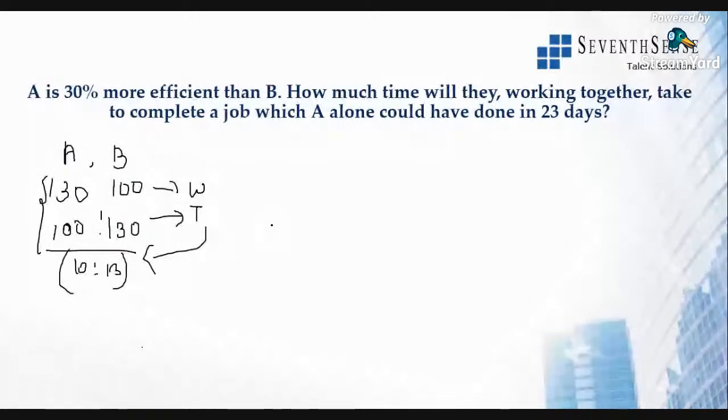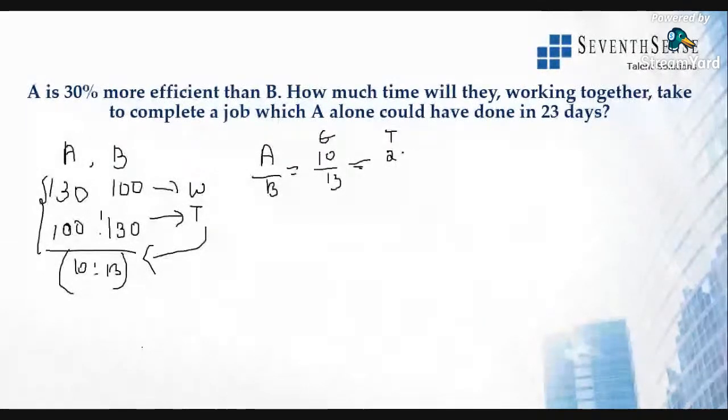Now what are they telling? How much time will they take working together to complete a job which A alone could do in 23 days? So we know A by B is in the ratio 10 by 13. This is the efficiency ratio, this is the actual time.